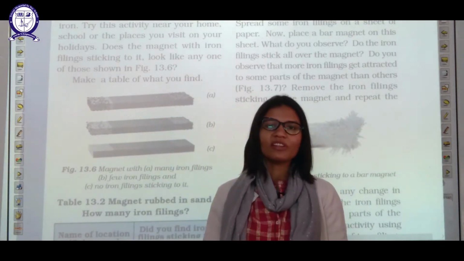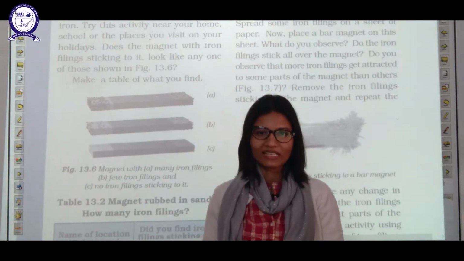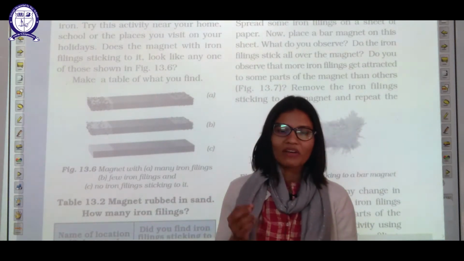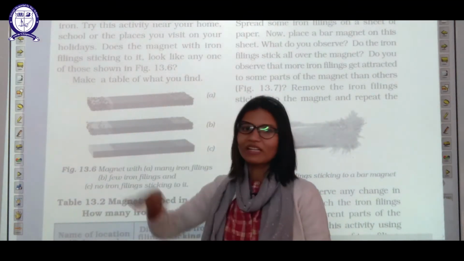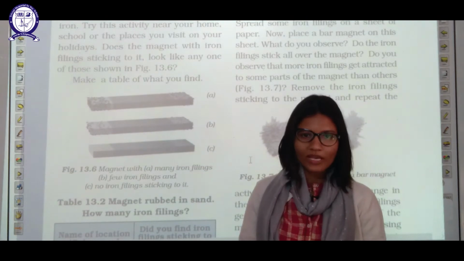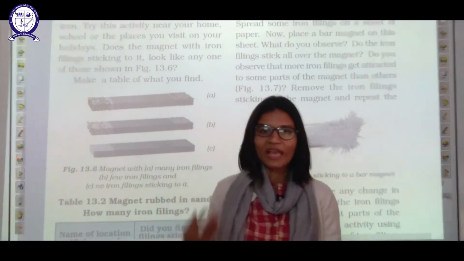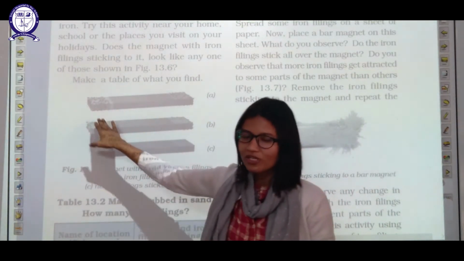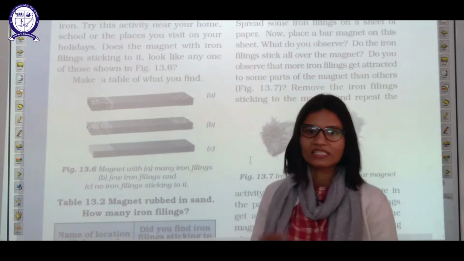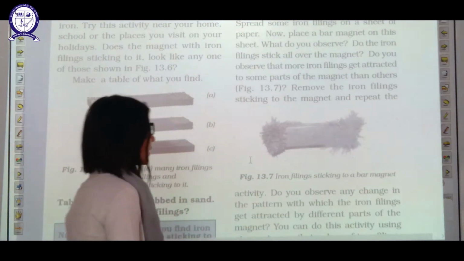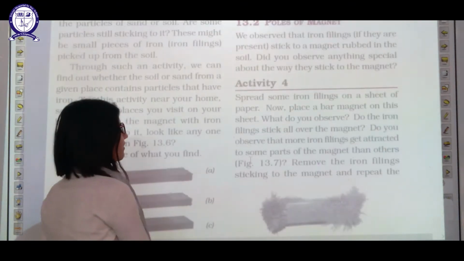So we can establish the second property of the magnet, that is, the magnetic power of the magnet lies in the poles only, not in the middle section of the magnet. The magnetic property of any magnet lies in the poles and it is the weakest in the center of the magnet. It is the second property of the magnet. For that, let us study this activity 4.